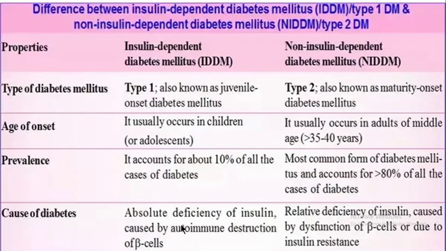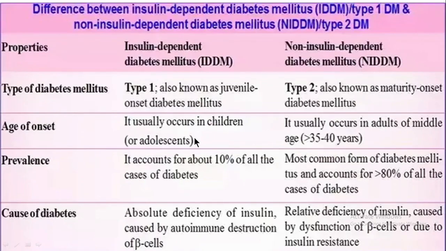The last question in this carbohydrate chapter. With this, the carbohydrate chapter is completed. So, what is the difference between type 1 diabetes and type 2 diabetes? Type 1 diabetes is called insulin dependent diabetes mellitus. Type 2 is non insulin dependent diabetes mellitus. Type 1 diabetes is also known as juvenile onset diabetes mellitus. Type 2 is adult onset or maturity onset diabetes mellitus.